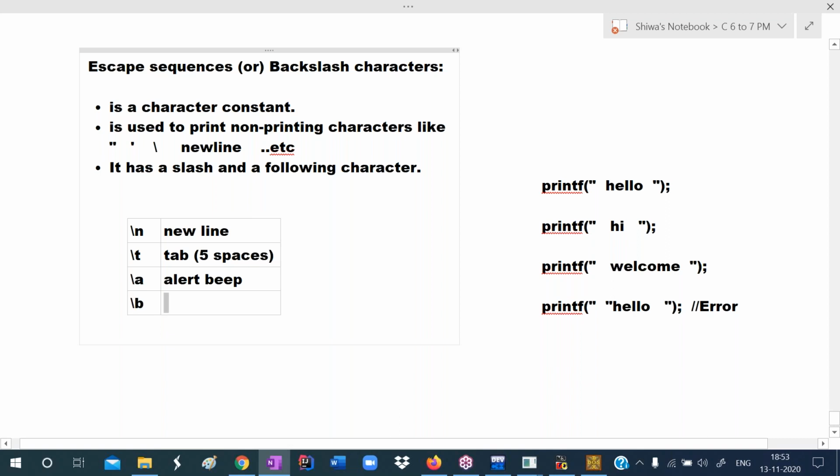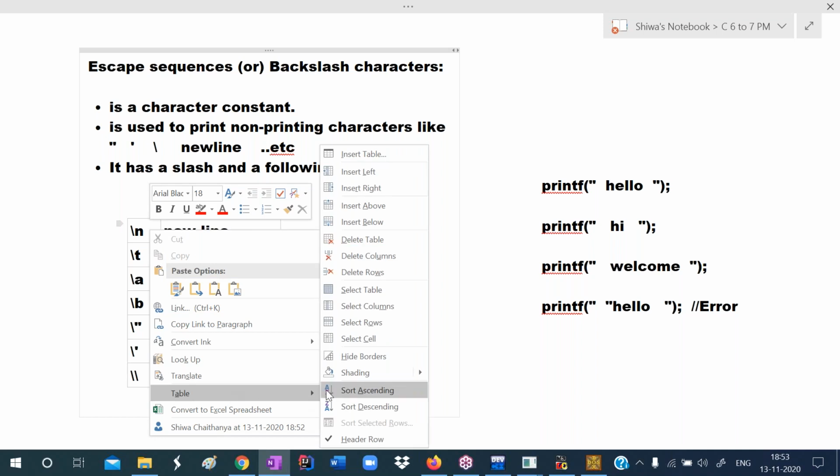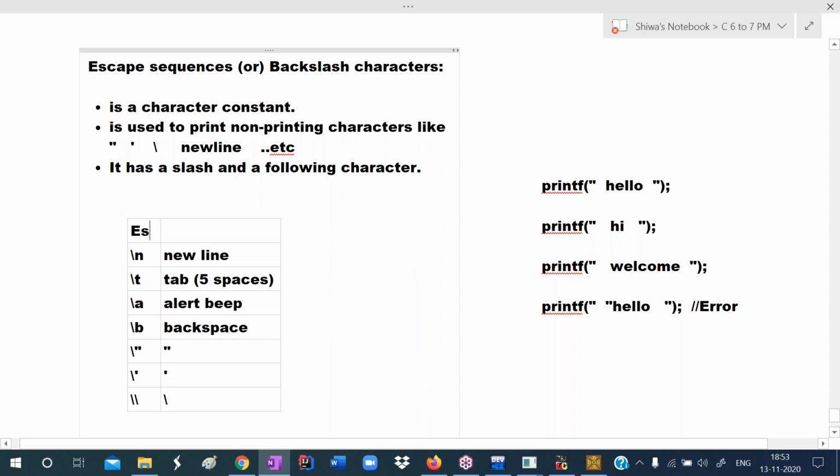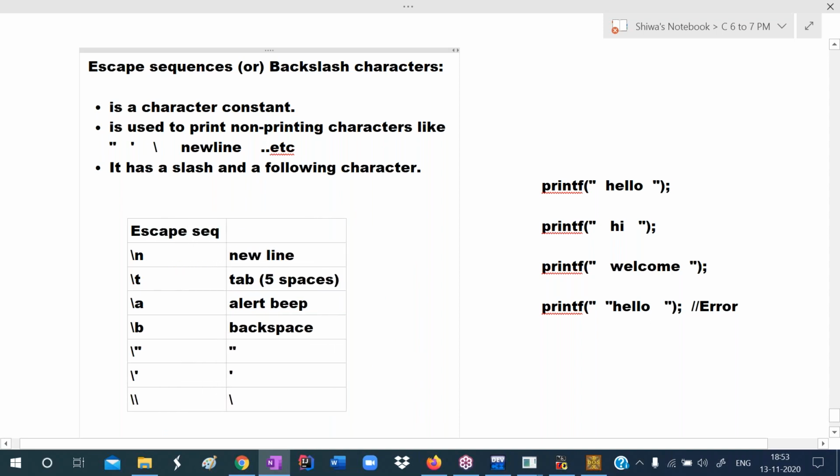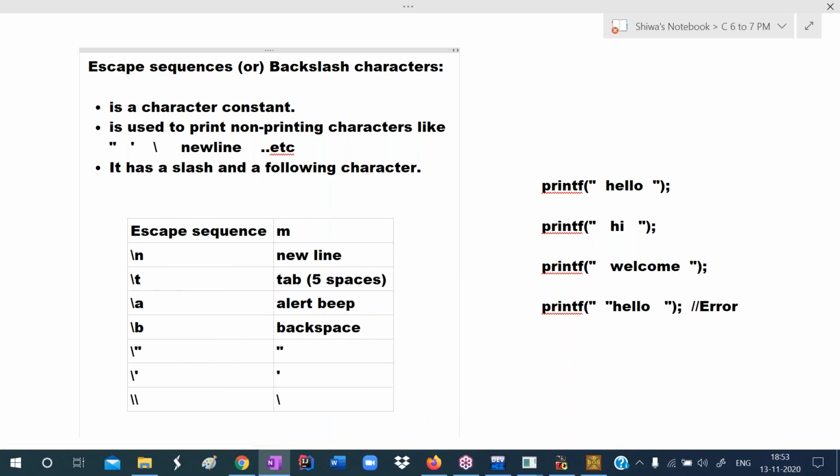For backspace, we use slash b. Slash b means backspace. To print a double quote on the output screen, write slash double quote. Double quote will be printed. To print a single quote, write slash single quote. Single quote will be printed. To print a slash, write double slash. Slash will be printed. These are the escape sequences, and their meaning we are writing in the next column.